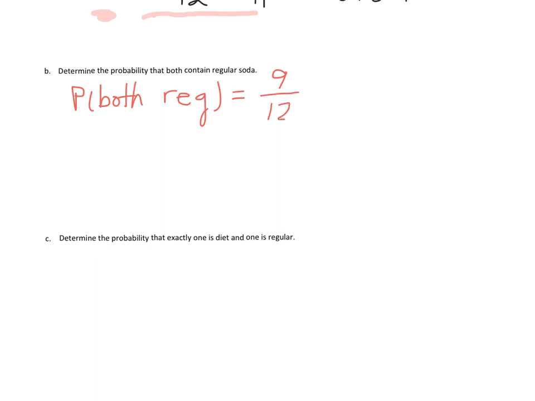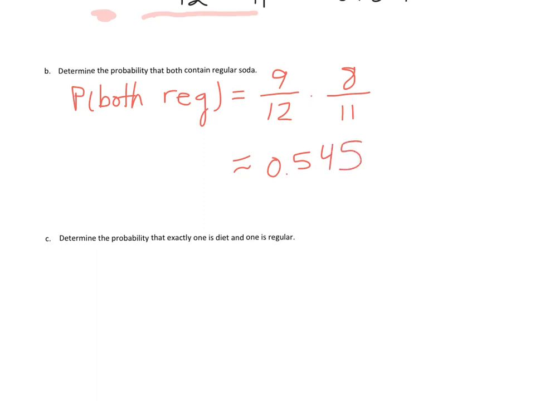So we have 9 cans of regular soda out of 12. So there's the probability your first choice is a regular soda. If you have a regular soda in your hand, there's 8 regular sodas left out of 11 cans. So your probability of your second pick also being regular is 8 out of 11. And again, put that into your calculator, and we get that final probability.